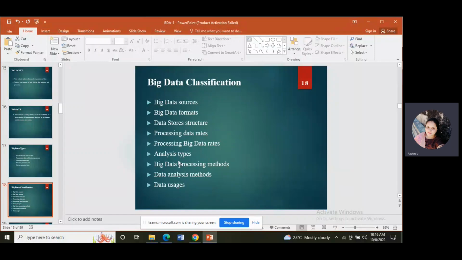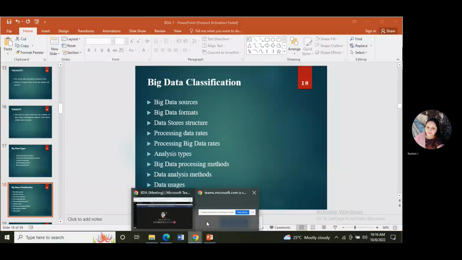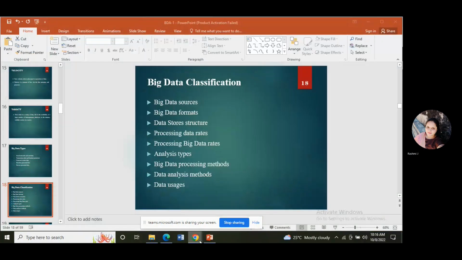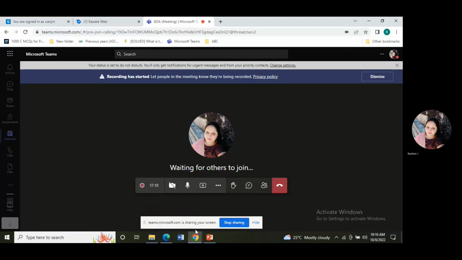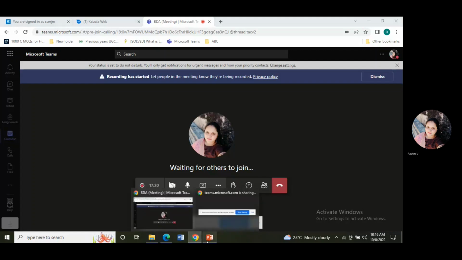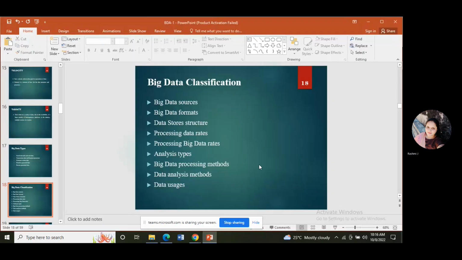Big data sources. Sources means from where we are getting the data.